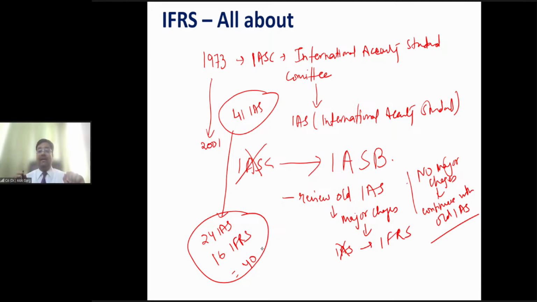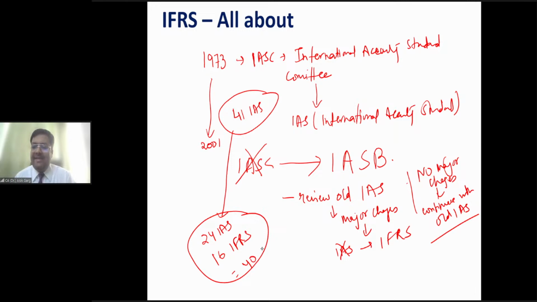Friends, so we talk about global standards. In the global standards, there is also an interpretation committee, right? What is meant by interpretation committee? Like in India, we have accounting standards, and in the older days in India, there were also accounting standard interpretations, ASI, right? What is the role of ASI? What is the role of an interpretation committee? The role of the interpretation committee is to issue interpretations of the standards.